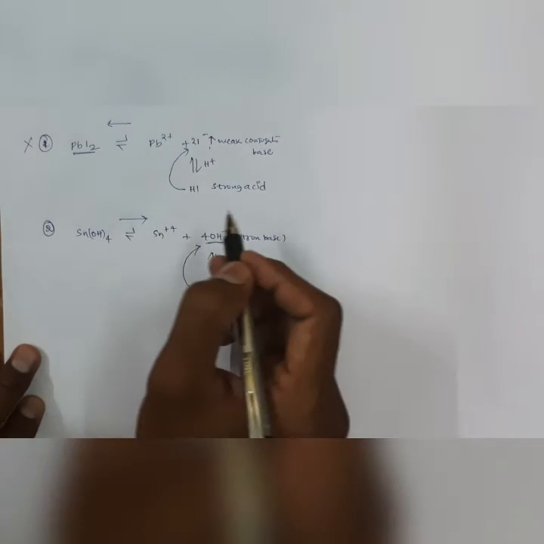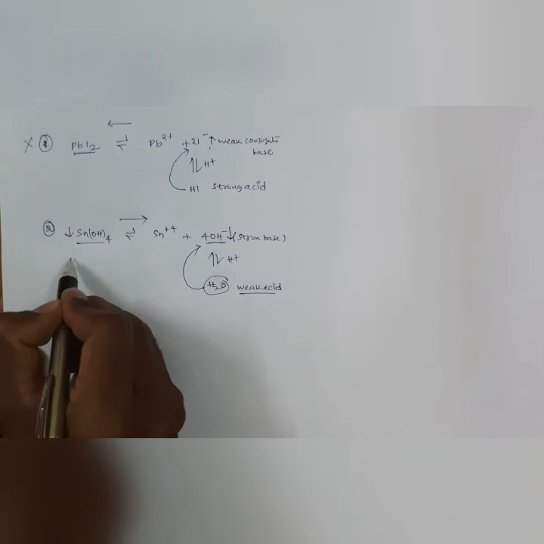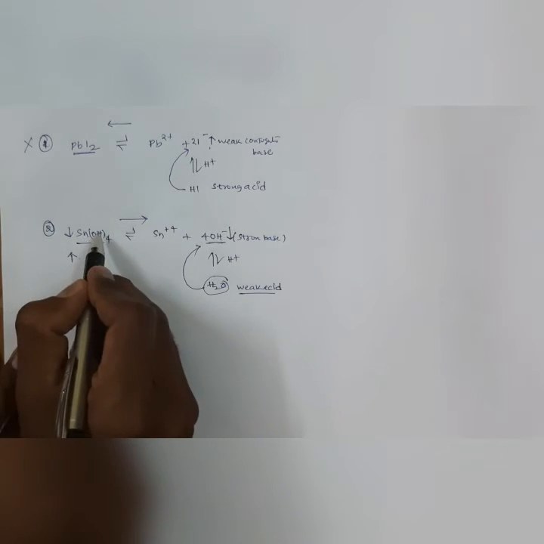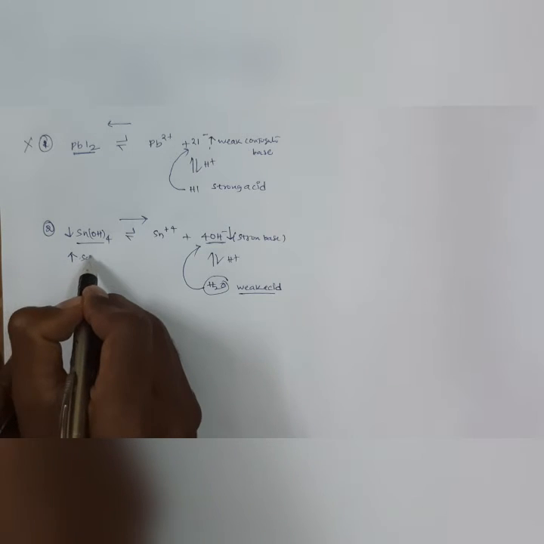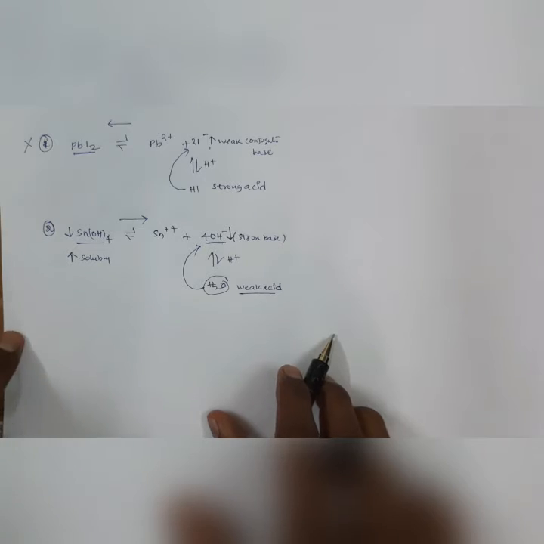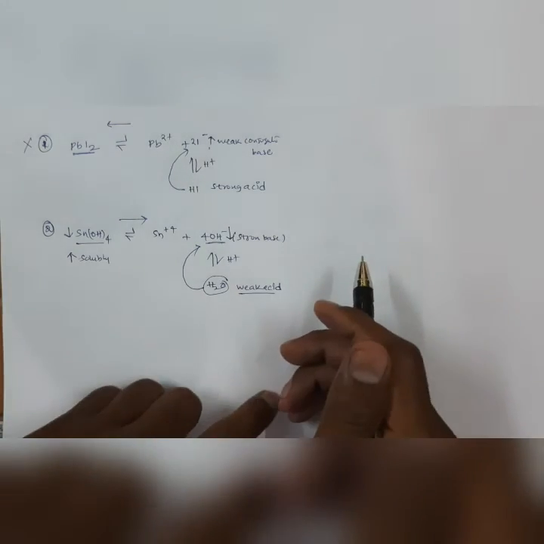Whenever the concentration decreases, solubility increases. Sn(OH)4 is more soluble in acidic solution.